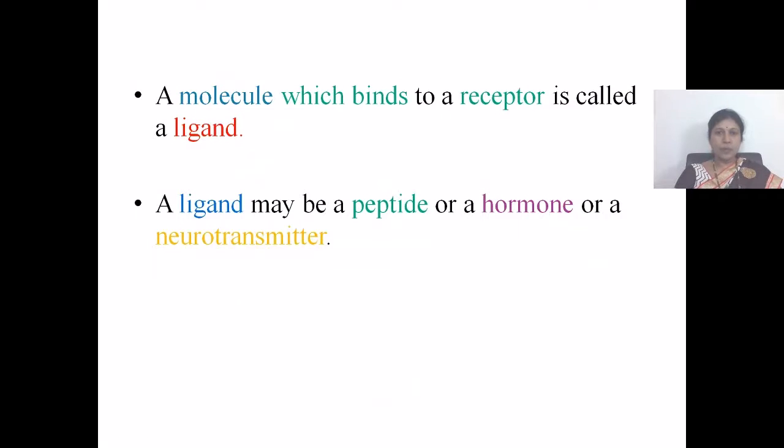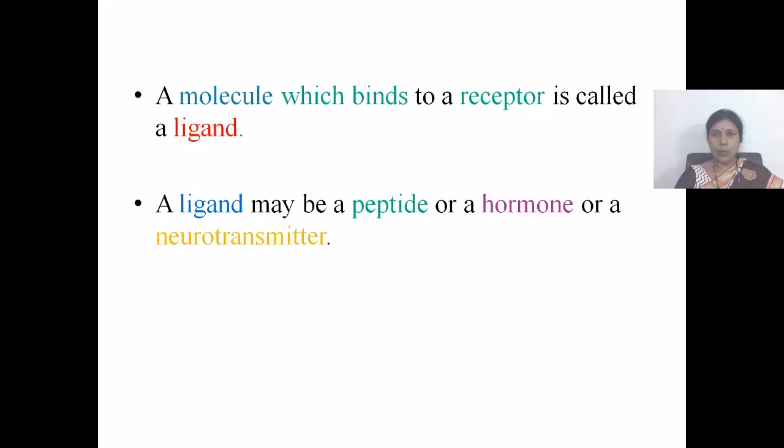A molecule which binds to a receptor is called a ligand. A ligand may be a peptide or a hormone or a neurotransmitter. Each ligand has a specific receptor. Say a hormone is a ligand, and that hormone has a specific receptor.